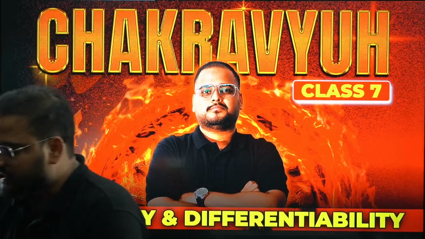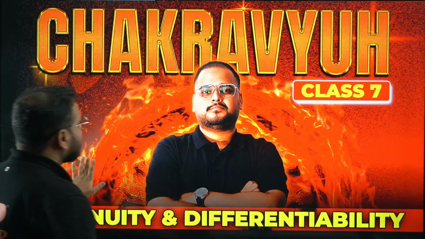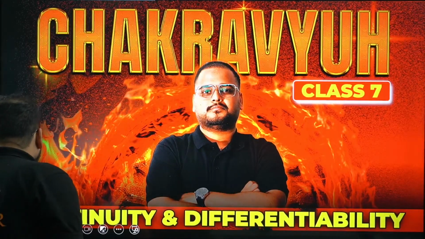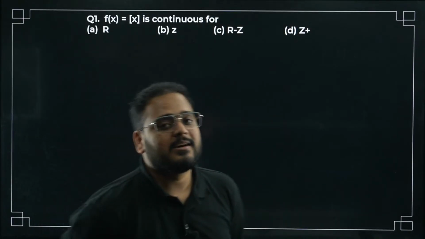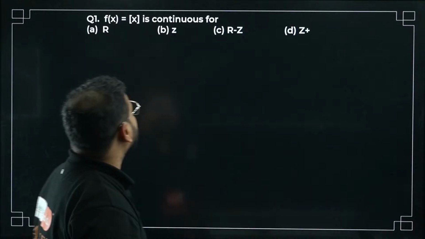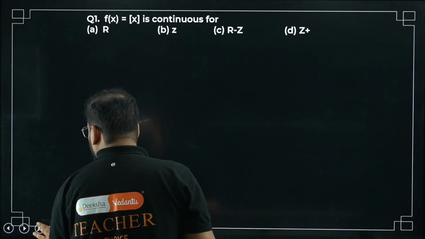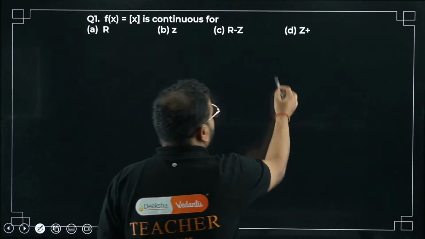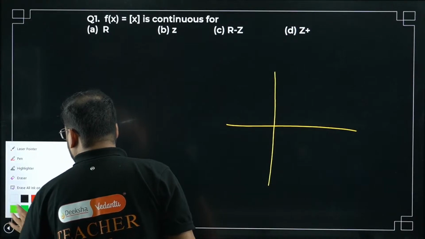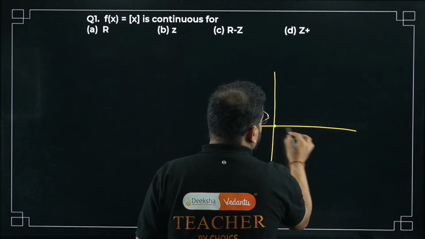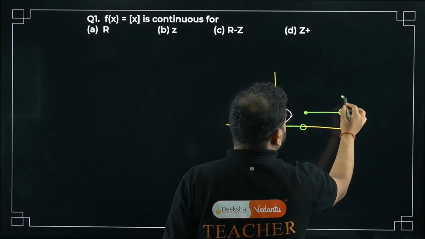So let me start with question number 1, for class number 7, continuity and differentiability. The function f(x) given as the greatest integer function of x is continuous for, we know the answer for this function, right? We have to draw the graph to understand this. If you draw the graph, you'll see this. That's how the graph of this step function, or greatest integer function, looks.